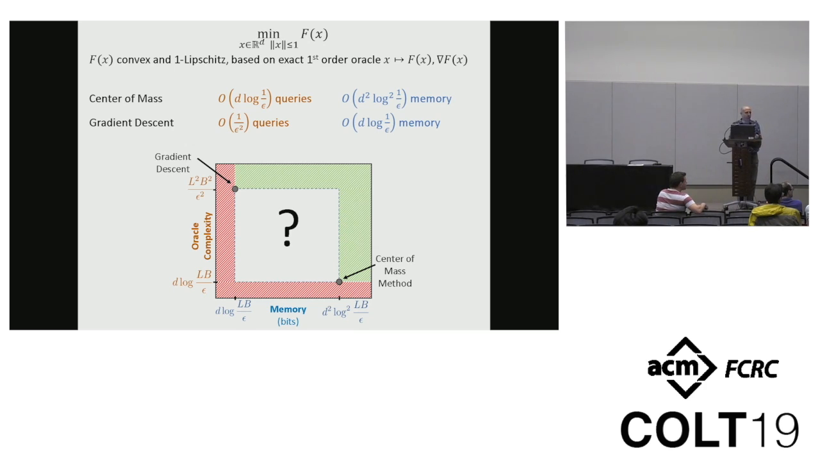On the other hand, it might be that this entire square is green. It's also possible the entire square is red, right? There's no trade-off possible here. You have to just choose one of the extremes or anything else in between, right? So we might have a trade-off.